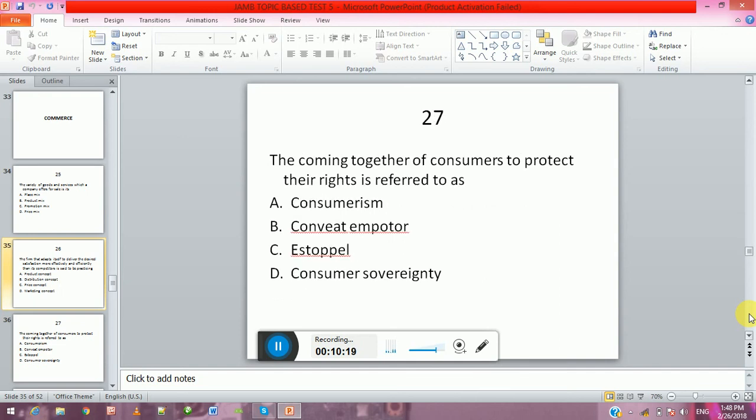marketing concept. The coming together of consumers to protect their rights is referred to as A, consumerism, B, covert importer, C, estoppel, D, consumer sovereignty.